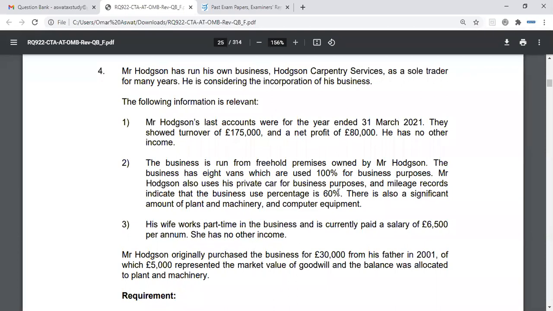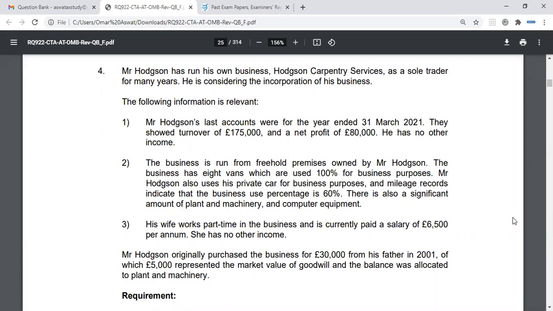Obviously, once you claim the mileage for that car, you can't then bring it in as capital allowances, and vice versa. Once you bring it in as capital allowances, you can't then say, okay, next year I'm going to claim mileage. Your decision is done. Okay. Let's continue, please.